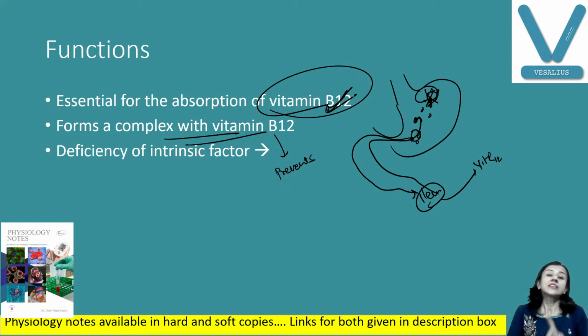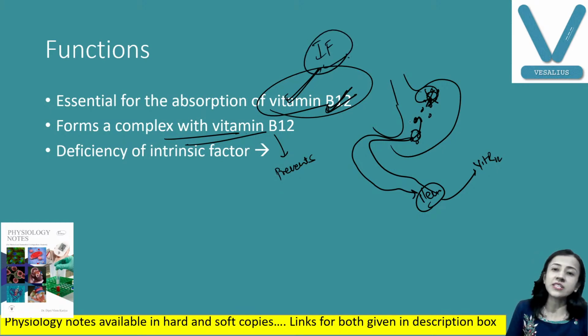If there is vitamin B12 deficiency, most of the time it is the deficiency of intrinsic factor, because intrinsic factor is required for the absorption of vitamin B12. So for vitamin B12 deficiency, we always give injections, not the oral route. Why? Because if we give it orally but intrinsic factor is not there, it will not be absorbed.